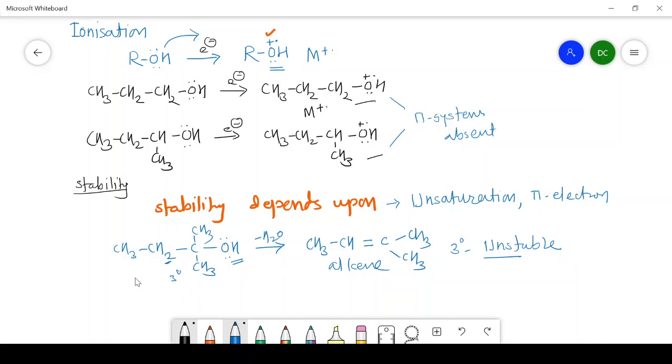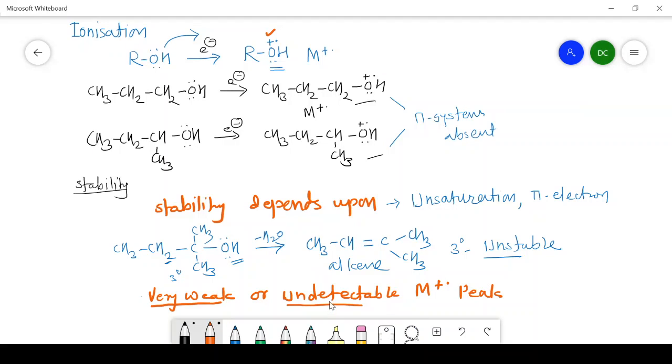That's why in the case of alcohols we get either a very weak or undetectable molecular ion peak in the mass spectrum.